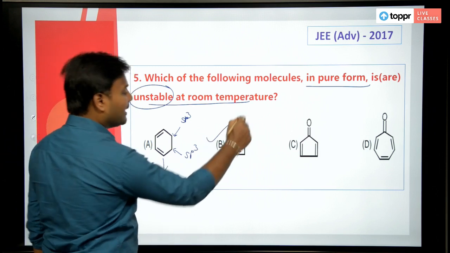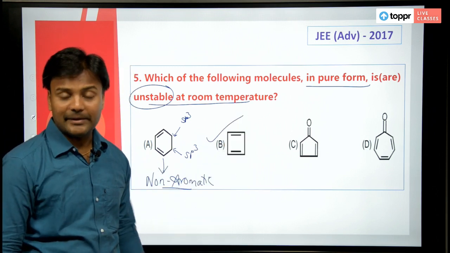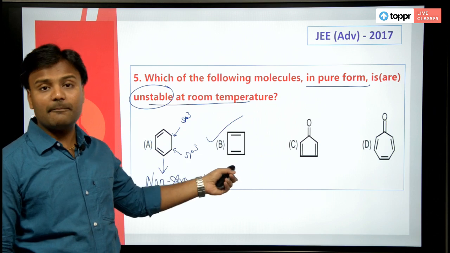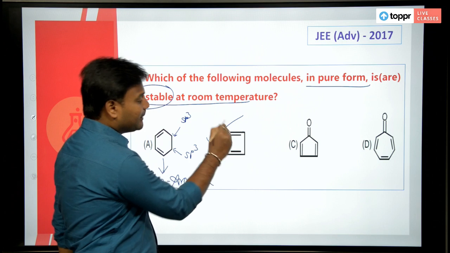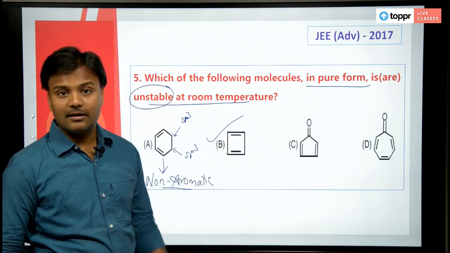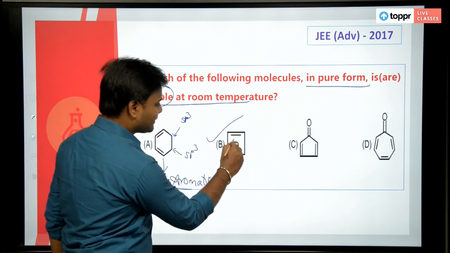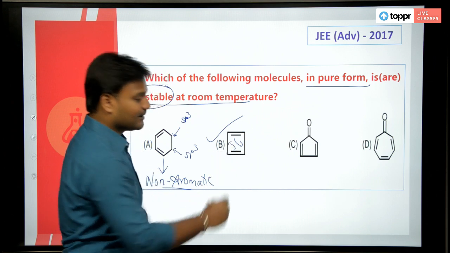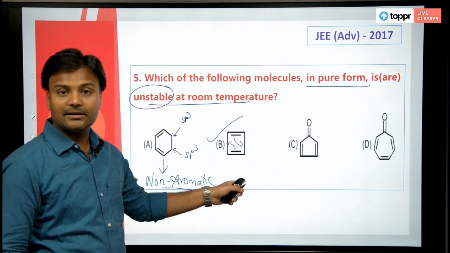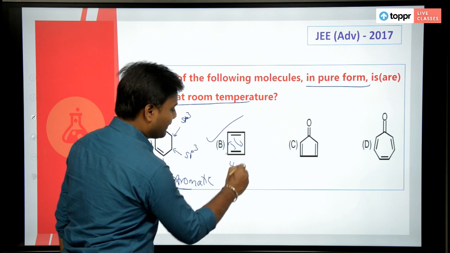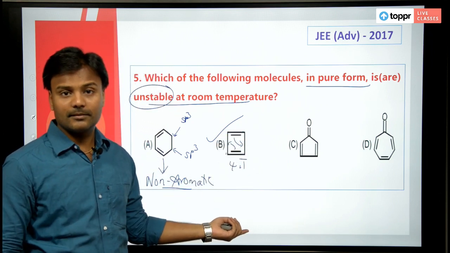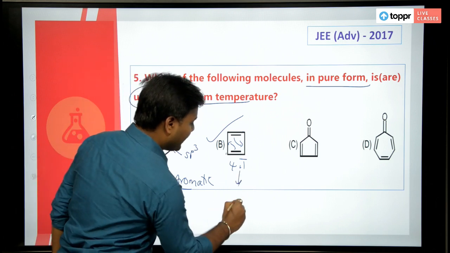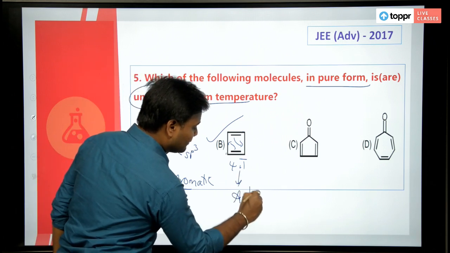Whereas compound B is unstable, meaning it is an anti-aromatic compound, because it is cyclic, it is planar, because every carbon has sp2 hybridization. Delocalization is present, yes, this bond can delocalize like this, and it is a 4 pi electron system, the number of pi electrons here is 4. So this one is an anti-aromatic compound.